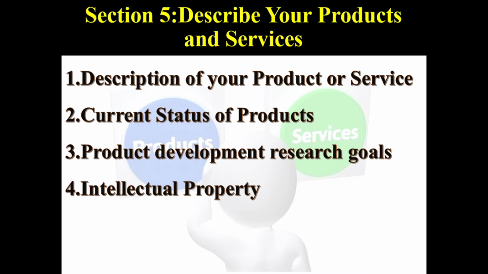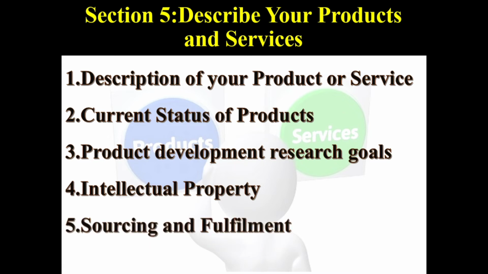The next one is sourcing and fulfillment. Do you rely on other vendors to provide your product or services? If so, be sure to make that clear when you are writing a business plan. Include information about where you are sourcing your products, where any inventory or materials are coming from, how you receive them, and how often you need fulfillment. Ultimately, this section of your business plan is reserved for letting the reader know the core of your business, that is your product or your services. So this is enough for the fifth section.